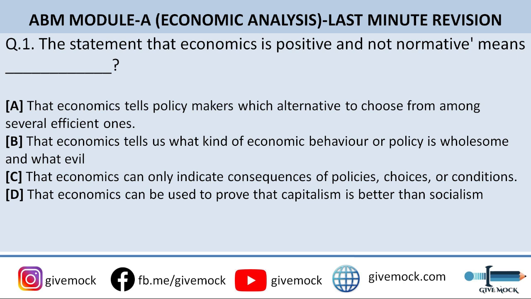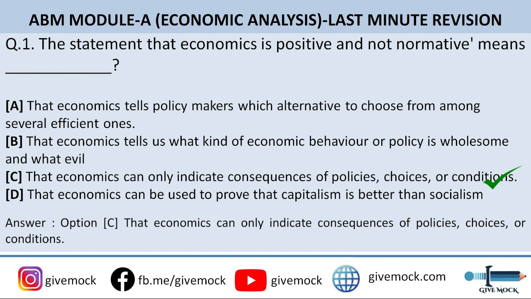Option C is that economics can only indicate consequences of policies, choices or conditions. And option D is that economics can be used to prove that capitalism is better than socialism. So guys, the correct answer to this question is option C, that is economics can only indicate consequences of policies, choices or conditions. All other options are wrong.